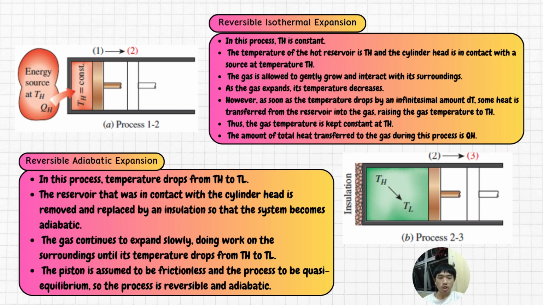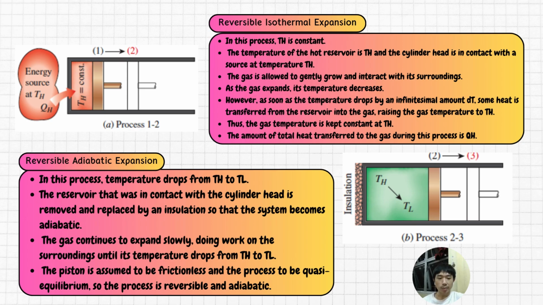However, as soon as the temperature drops by an infinitesimal amount dT, some heat is transferred from the reservoir into the gas, raising the temperature back to TH. Thus, the gas temperature is kept constant at TH. Since the temperature difference between the gas and the reservoir never exceeds a differential amount dT, this is a reversible heat transfer process. The amount of total heat transferred to the gas during this process is QH.